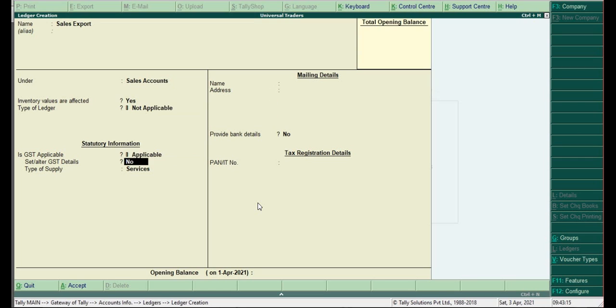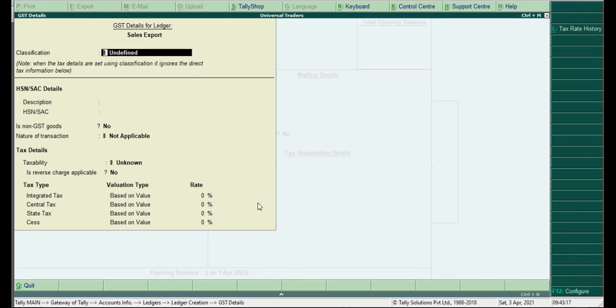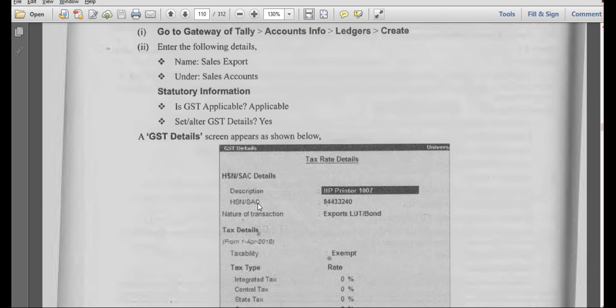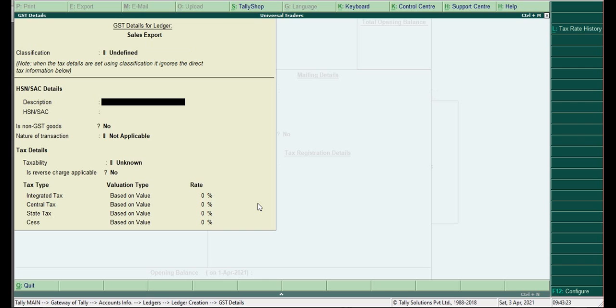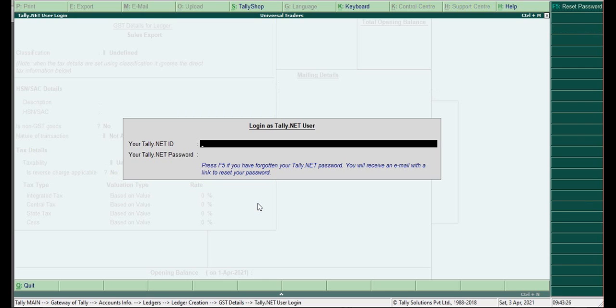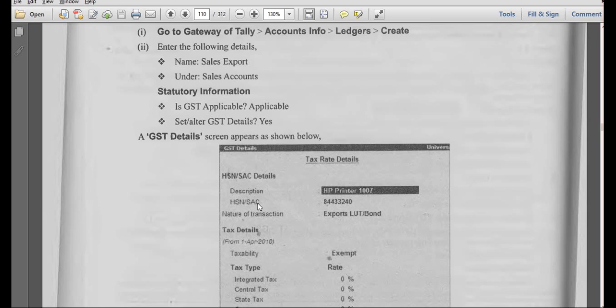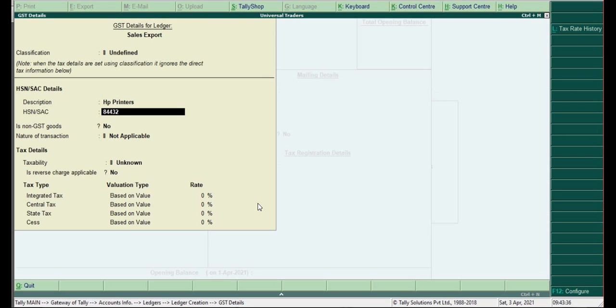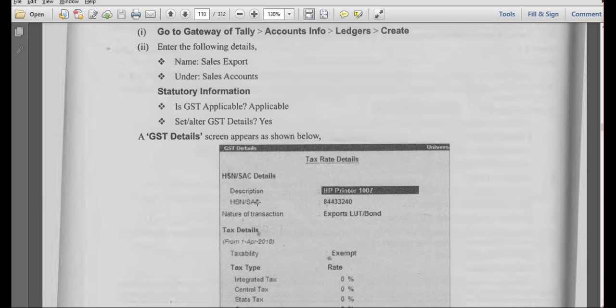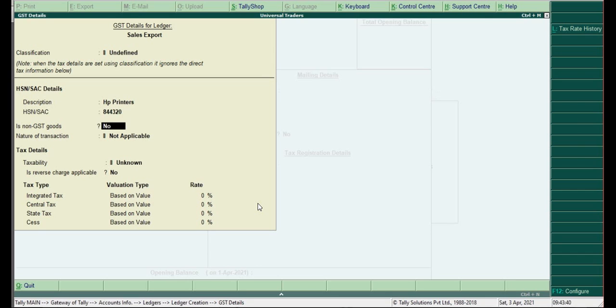GST is applicable. Set out all details. Yes. Here you have to select. Oh, not this. HP printers. HSN number 844320. Then 84433240.